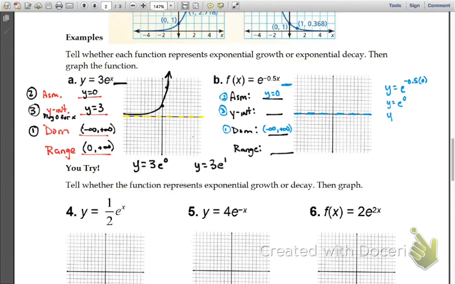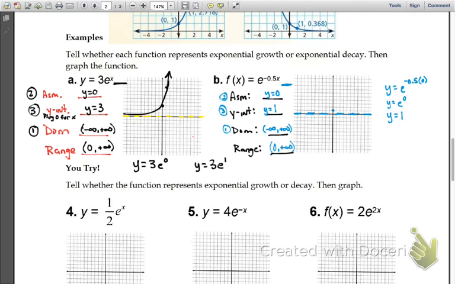What's anything to the 0 power? 1. So again, I'm going to put a point here at 1. From there I can fill out my range, right? Because where's that point at? Is it above or below my line? It's above. So it's still going to go from 0 to positive infinity.